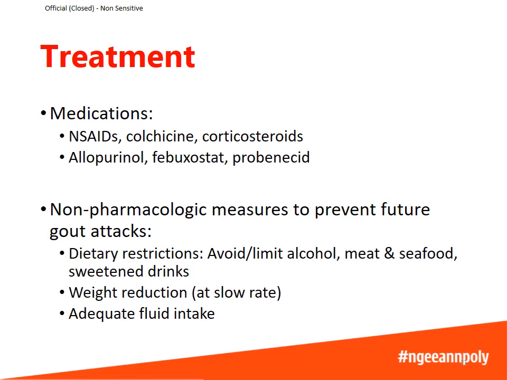There are also non-pharmacologic measures that can be taken to prevent future gout attacks. Dietary restrictions can help by avoiding or limiting alcohol, meat and seafood, as well as sweetened drinks. Weight reduction may also help, but at a slow rate. And adequate fluid intake can also help to flush out the uric acid from the body.